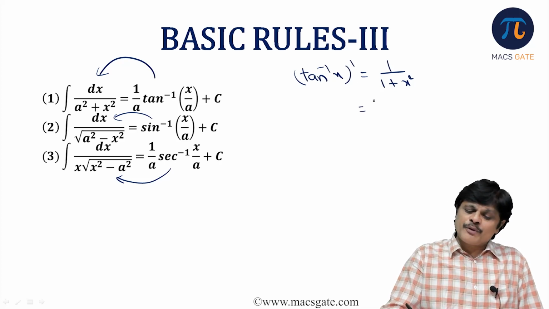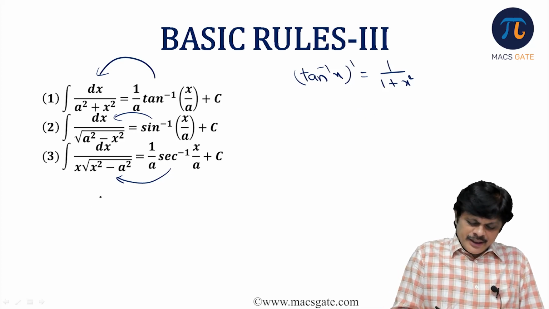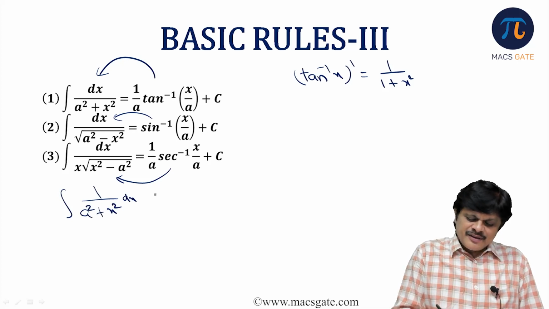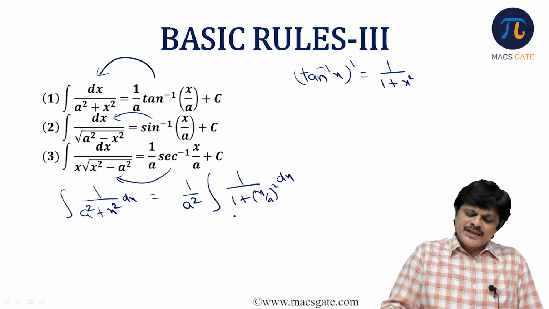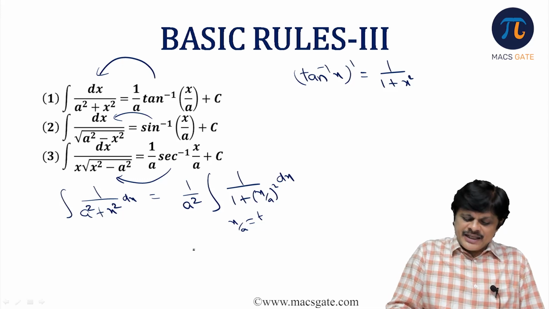So first of all you have to convert into that particular x by a form. When you have integral 1 by a square plus x square dx, first of all you have to take 1 by a square outside, so that it becomes 1 plus x by a whole square into dx. Then you make the substitution x by a equal to t, then dx equals a dt.